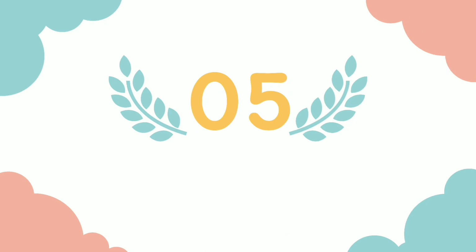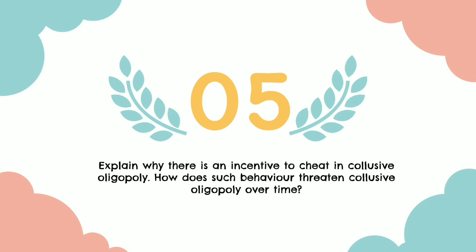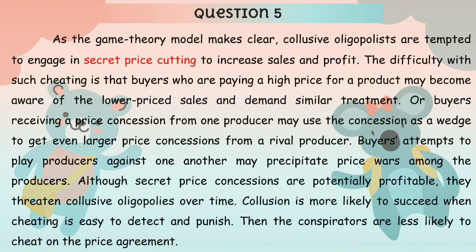Proceeding to question 5. Explain why there is an incentive to cheat in collusive oligopoly. How does such behavior threaten collusive oligopoly over time? As the game theory model makes clear, collusive oligopolies are tempted to engage in secret price cutting to increase sales and profit. The difficulty with such cheating is that buyers who are paying a high price for a product may become aware of the lower price sales and demand similar treatment.